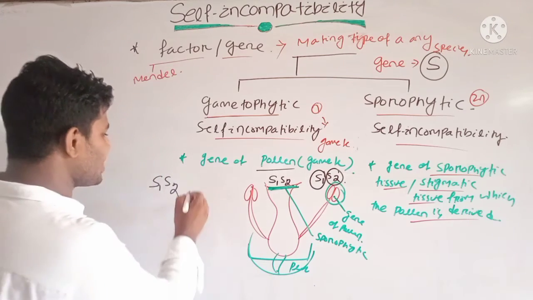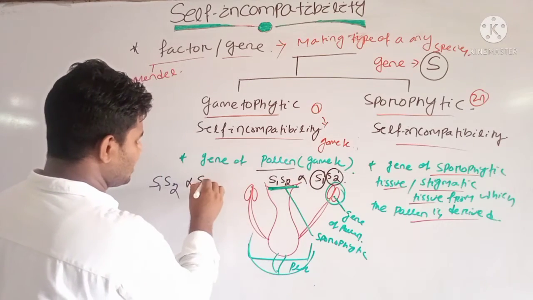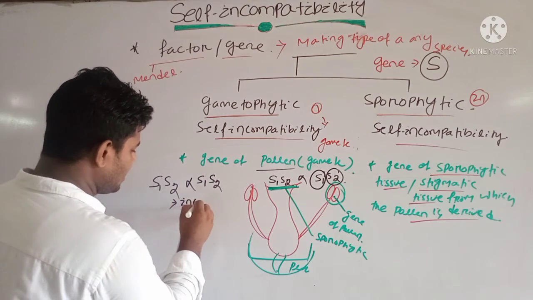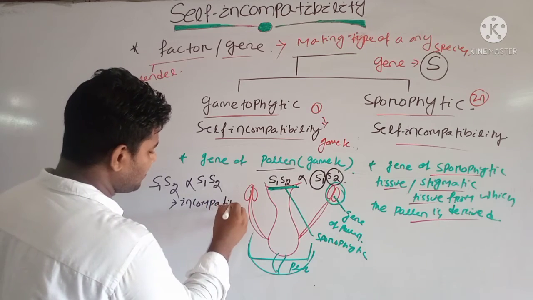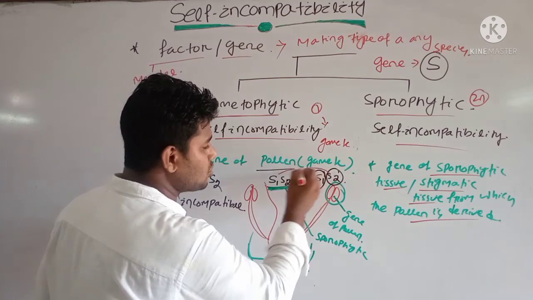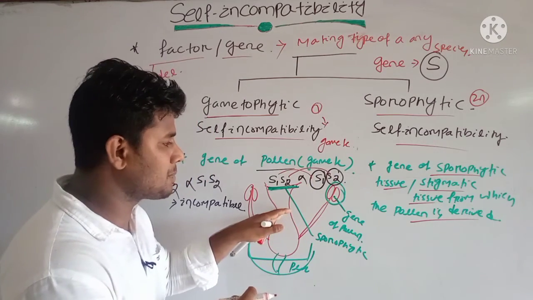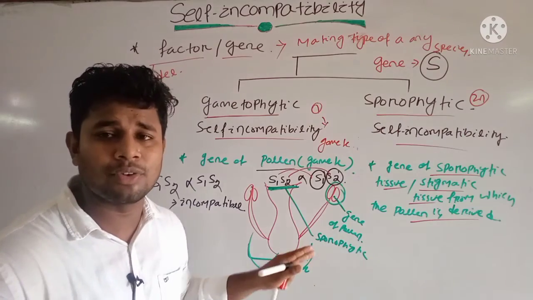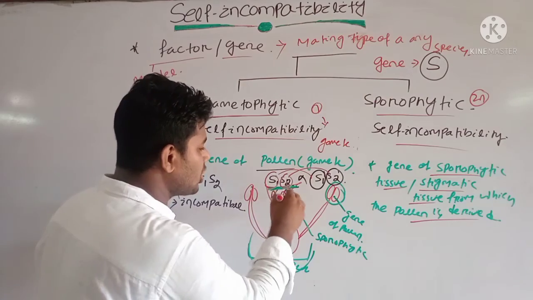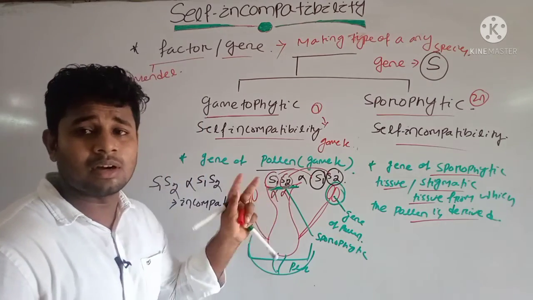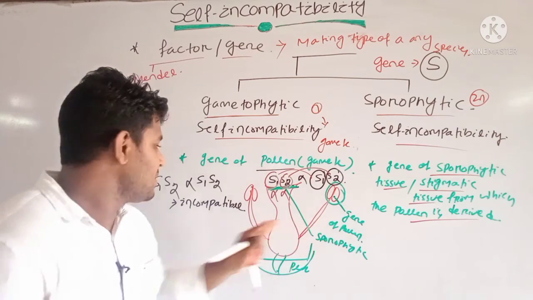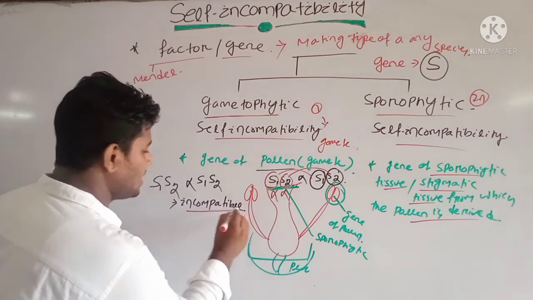And if S1 S2 is crossed with S1 S2, then this is incompatible. Yes or no? Already we know that. Why? Because this S1 and this S2 are genetically similar to that of the stigma surface. That's why there is no formation of pollen tube. These are genetically similar in nature. Clear? And this is called the incompatible reaction.